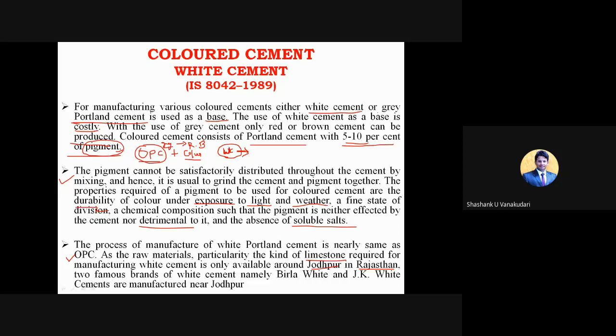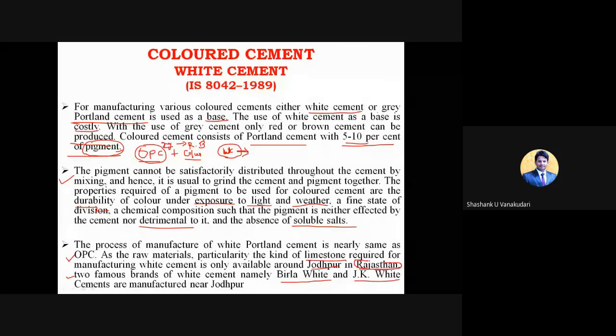Okay. So here two famous brands manufacture white cement. They are Birla White as well as JK White, because they have certain plants in Rajasthan or Jodhpur, so that easily they will get the purest form of raw materials, and then they can prepare this colored cement or white cement.